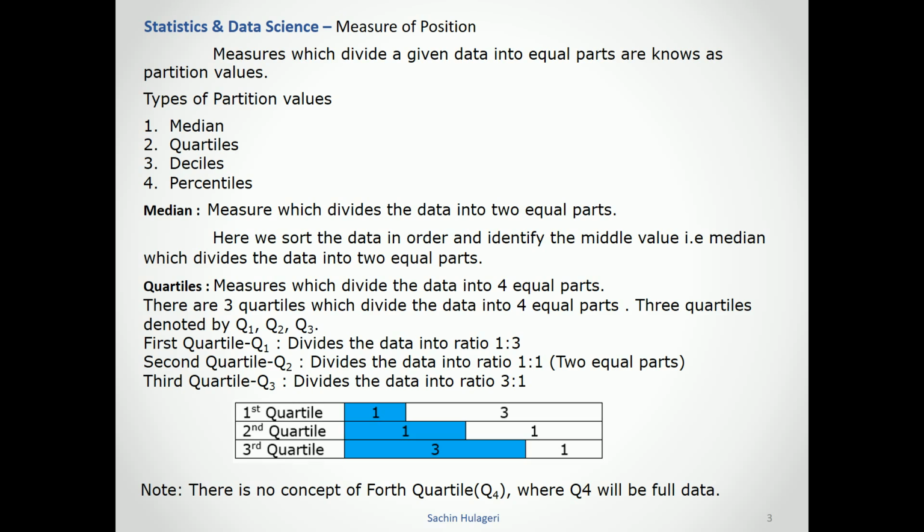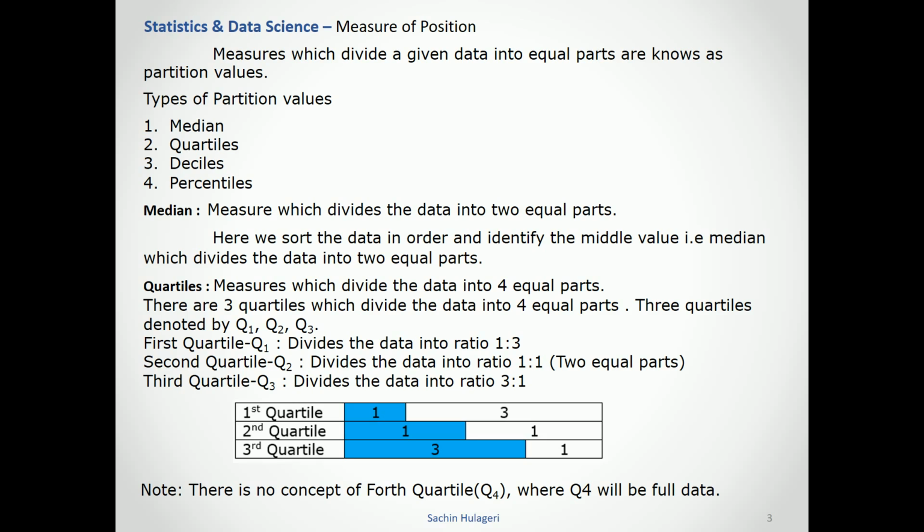The second quartile, also denoted by Q2, divides the data into 2 equal parts, 50-50, a 1:1 ratio. Median and second quartile are both the same, dividing the data into 2 equal parts.